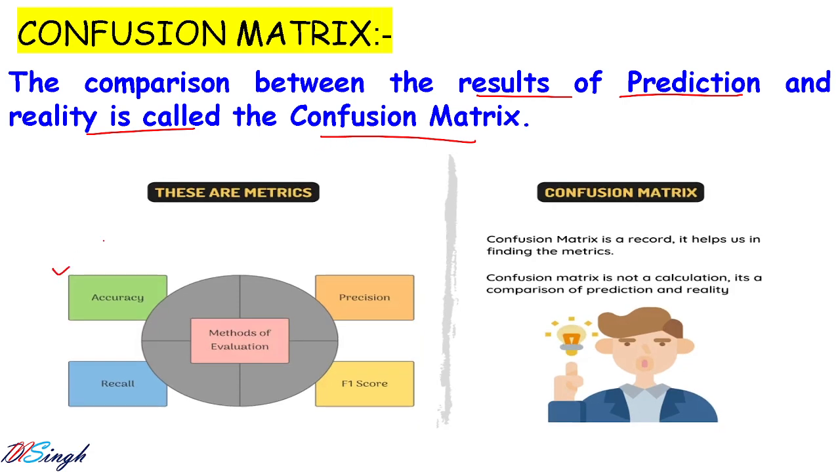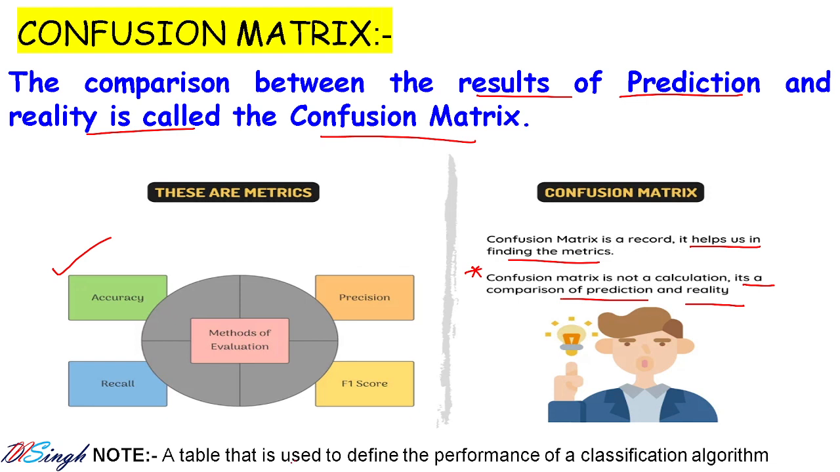There are four important parameters in confusion matrix that we are going to discuss in next lecture: accuracy, precision, recall, and F1 score. Confusion matrix is a record. It helps us to find the matrix. Confusion matrix is not a calculation. It is a comparison of prediction and reality. Very important point. It is not actually a calculation. It is just a comparison between reality and prediction.